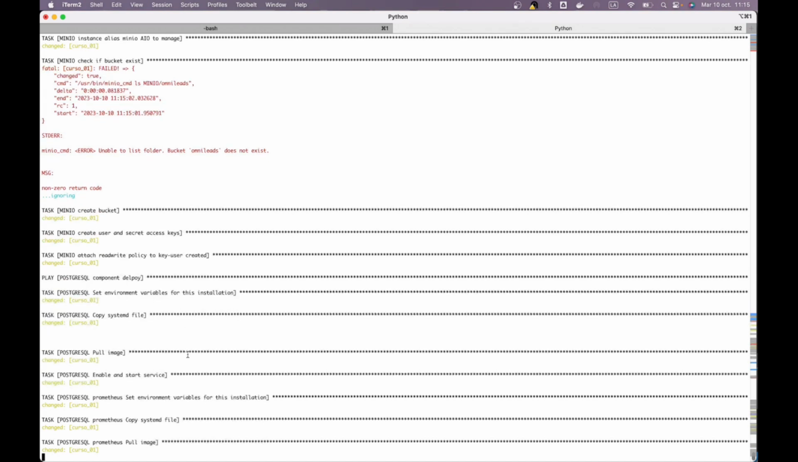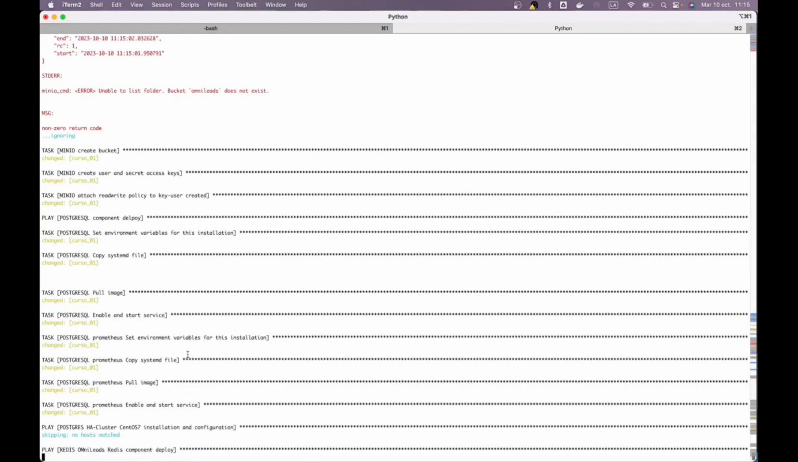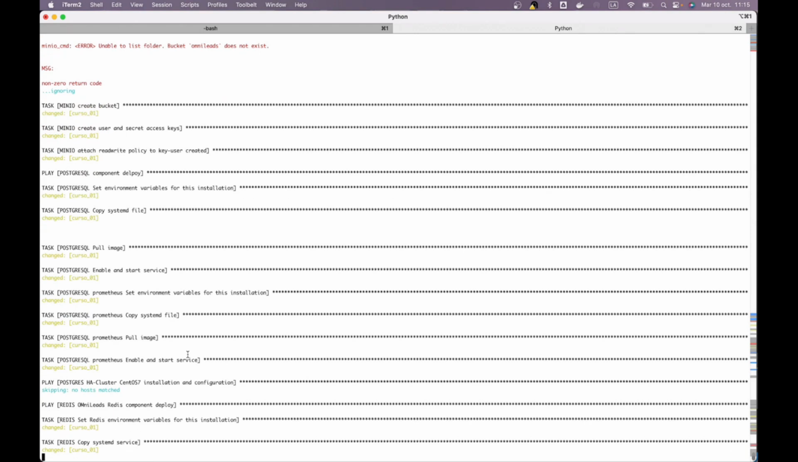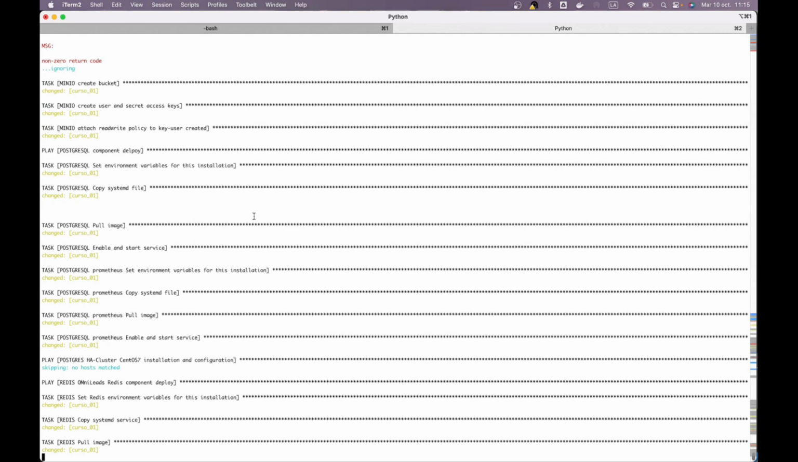Here, as we have mentioned, each component is based on a systemd file that is the starter of the container that materializes the component, and one environment variables file for that container. To use the environment variables, let's go for Redis.